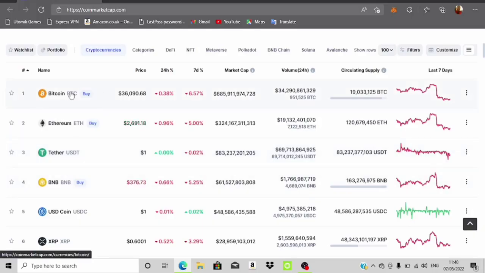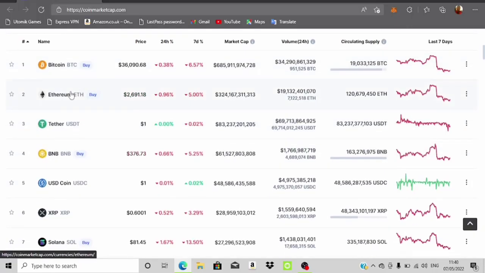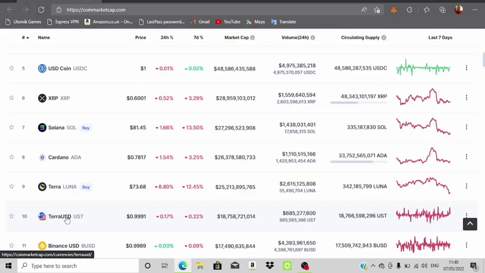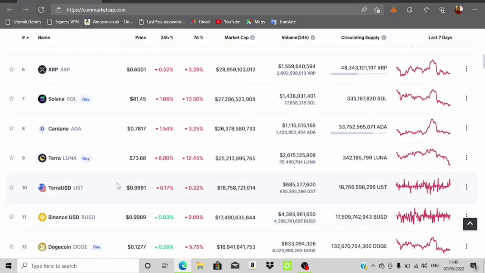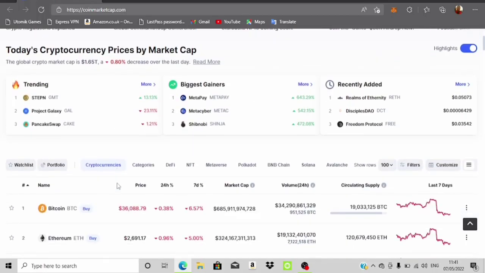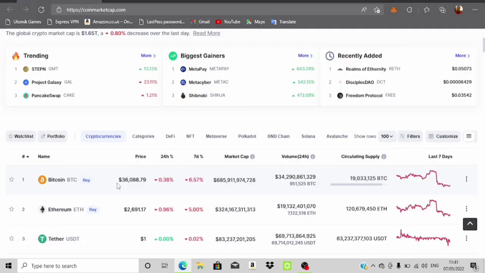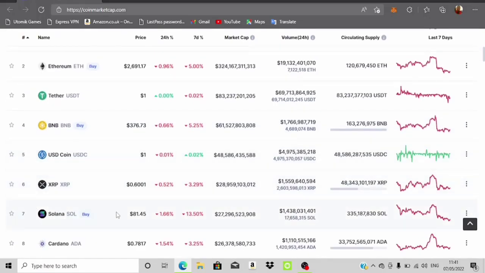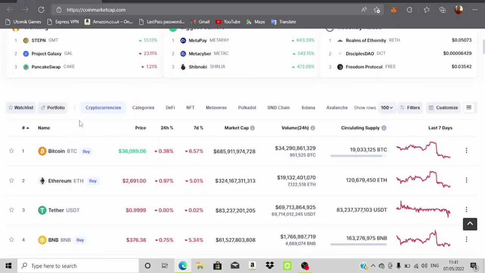Number one is BTC. Now let me tell you guys something before we begin. You have to do this with only volatile cryptocurrencies. Don't do this with stable coins. For example, don't do this with USDT, USDC, USD or BUSD. Don't do this with any stable coin that is always equivalent to $1. They are not going to work, right? The best way to do this is using a volatile coin. For example, BTC, ETH, although ETH could be quite costly, BNB, very nice, XRP, Solana, Cardano. You can do this with all these cryptocurrencies that are volatile, that are not pegged to $1.